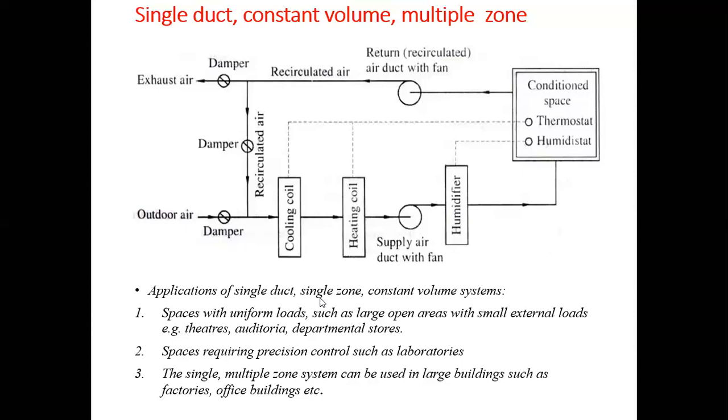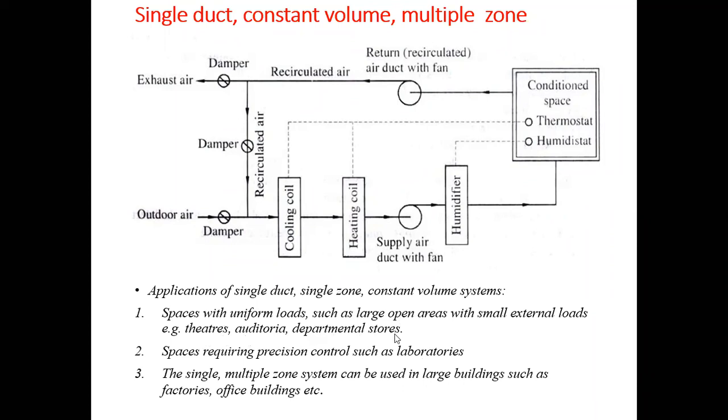Now what are the different applications of single zone constant volume systems? This type of system can be used with uniform loads or large open areas. So for uniform loads and large open areas, such applications are theaters, auditoria, or departmental stores.